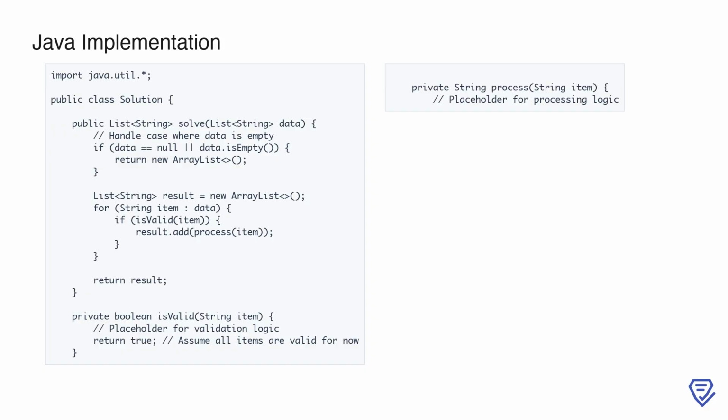Next, we initialize a result list to store the processed output. We then iterate through each item in the input list, using a helper method called isValid to check if the current item meets certain criteria. If it does, we process the item using another helper method, process, and add the result to our output list. For now, both helper methods serve as placeholders, allowing us to focus on the structure of the program.